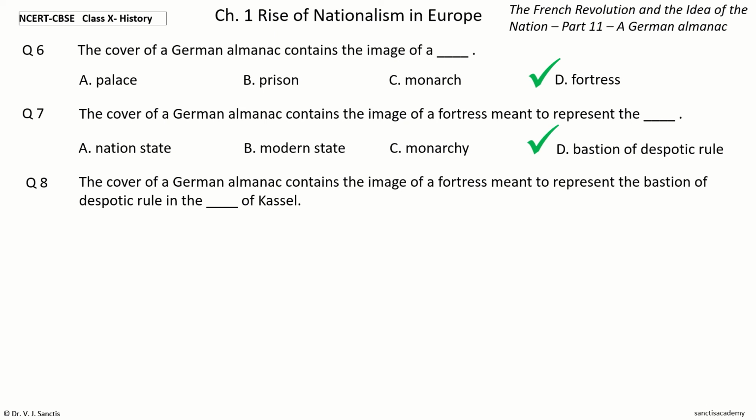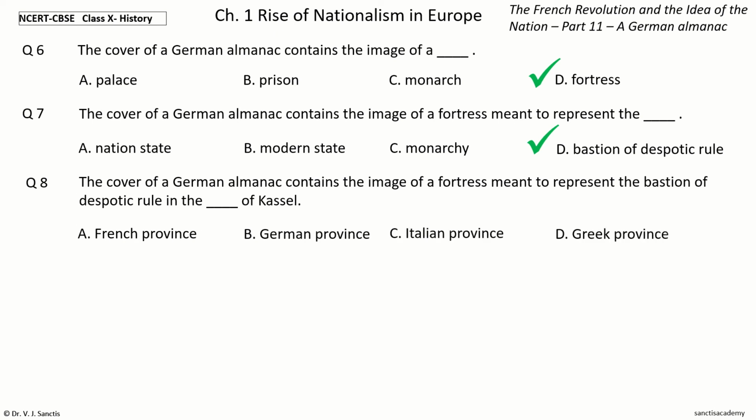Question 8. The cover of a German almanac contains the image of a fortress meant to represent the bastion of despotic rule in the dash of Cassel. The options are French province, German province, Italian province, Greek province. Your time to choose.